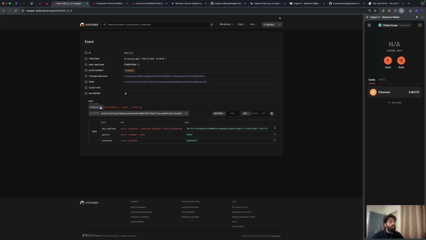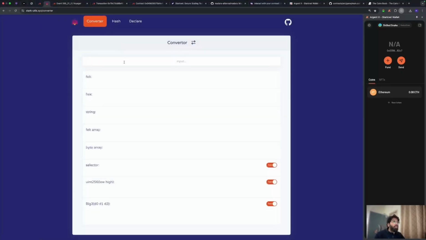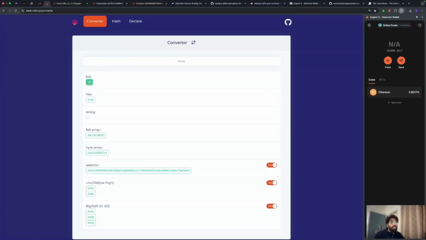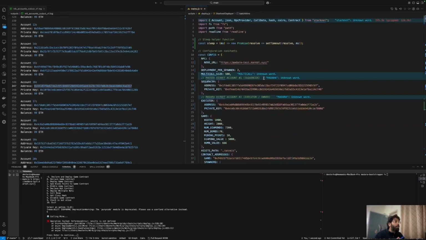This is how a tile mine looks, and this is emitting the events: this is the bot address, this is the points that it got, 0x0a. If we check that in the converter, 0x0a is essentially 10 when converted into felt. And is that what I kept for an empty tile? That is correct. This is what I kept for an empty tile. That means this tile has been mined successfully and our code is working. Even though the last part did not work, the call mine for a batch, let's ignore that and look at the bigger picture.